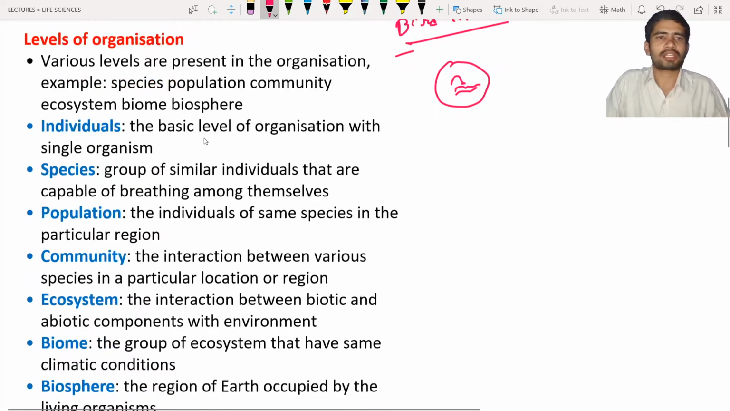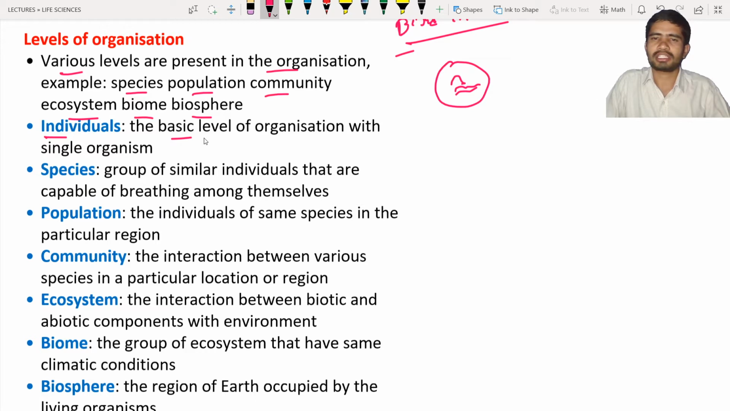Next is the levels of organization. In the levels of organization we are going to discuss the components that are present in the environment. Various levels are present in the organization, for example: species, population, community, ecosystem, biome, biosphere. These are all the different levels that can be seen in the ecosystem. First is the individual. What is meant by individual? Individual is the basic level of organization, with a single organism.